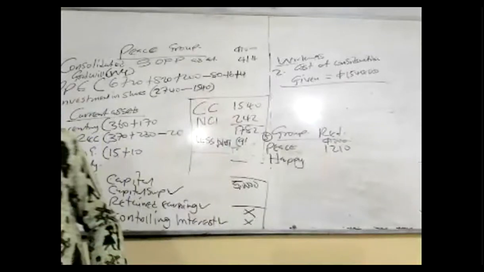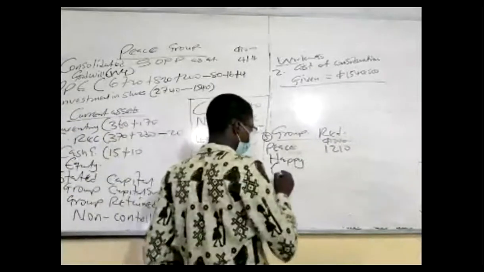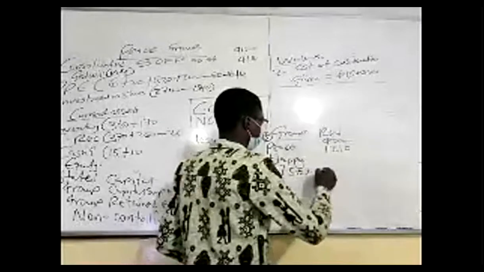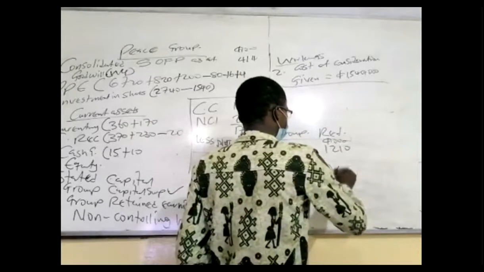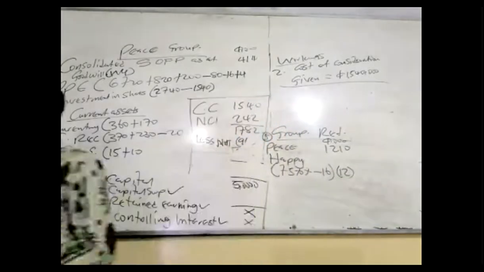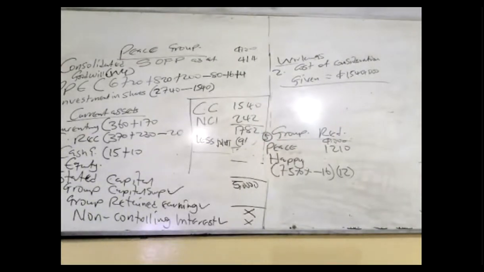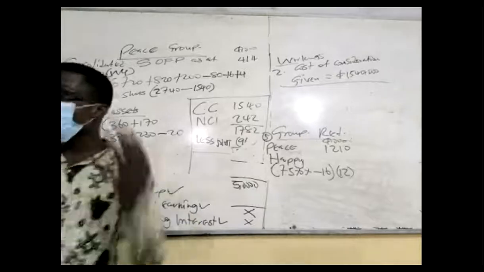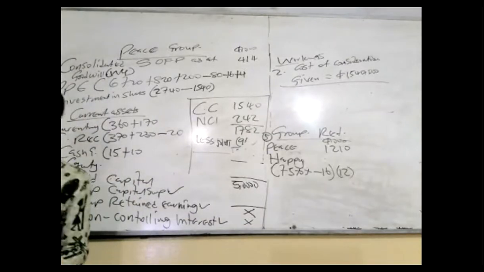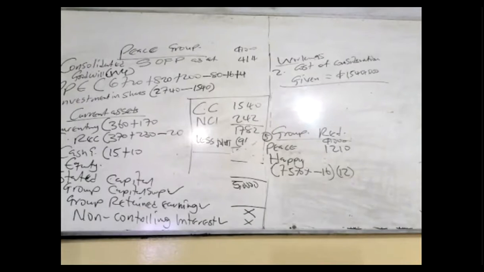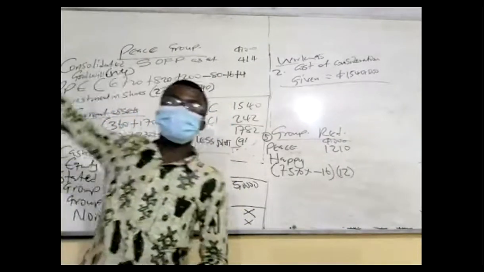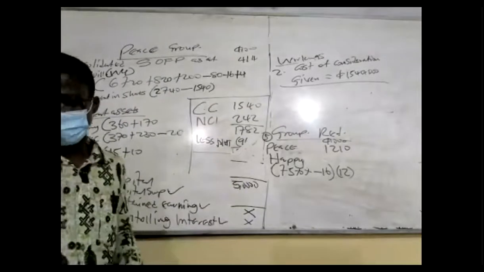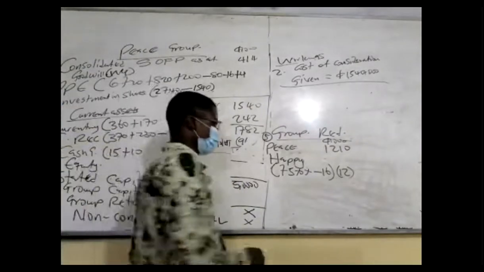If it is a profit, you add. If it's a loss, you subtract. So 75% times minus 16, you get 12, and put it in bracket. We are subtracting, because the group holding in Happy's was 75%. We are taking our share of Happy's profits since the date of acquisition up to now. This is a balance sheet, so it is the cumulative effect from the date of acquisition up to now. So basically, we should do it this way.